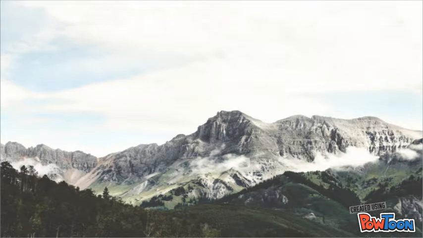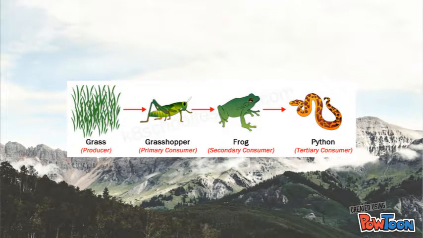Energy flow in ecosystems. How does energy flow through ecosystems? Energy flows through an ecosystem in a one-way stream from primary producers to various consumers. This could be represented by a food chain, which is a series of steps in which organisms transfer energy by eating and being eaten. This one can vary in length.